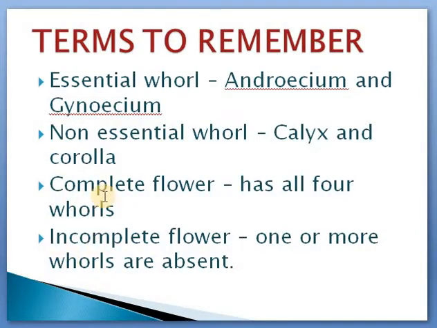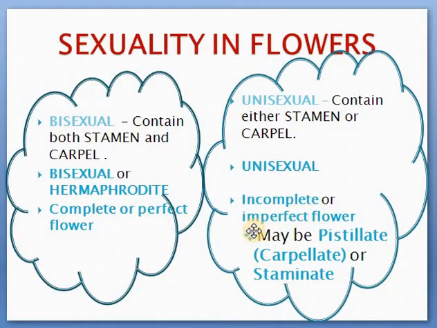Incomplete and complete flower, remember this? Incomplete flower means one or more whorls of a flower is absent. The same is repeated here. An incomplete or imperfect flower can either be a pistillate flower. A pistil or carpel is the female part, so a female flower we can call a pistillate flower. Or if it has only androecium, you can call that flower a staminate flower. Staminate flower, that is male flower.